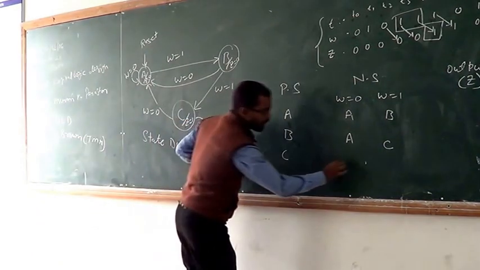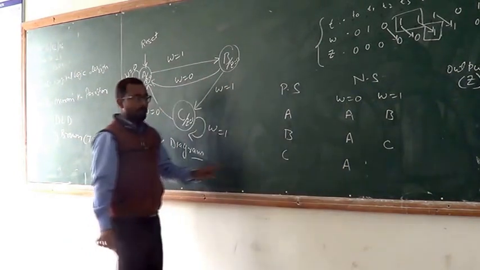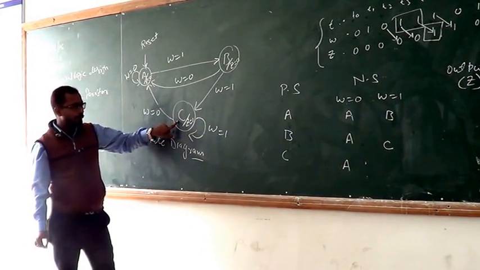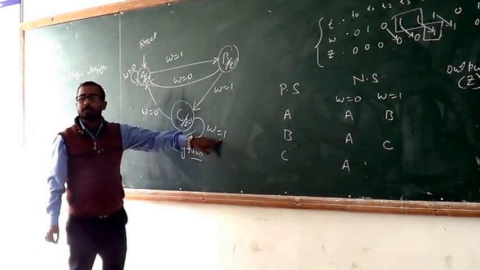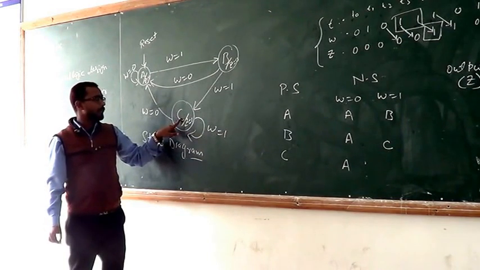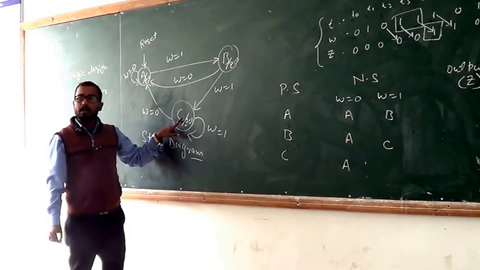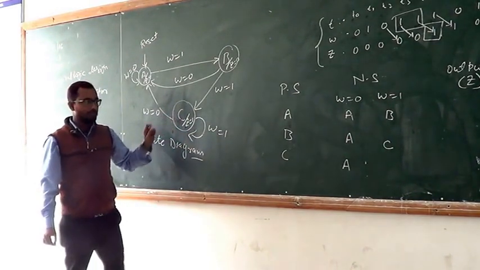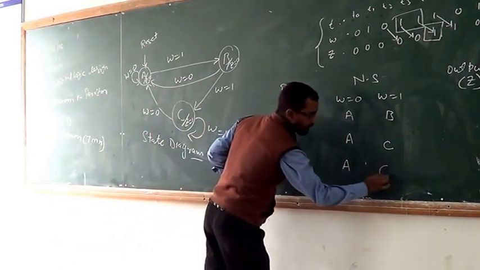We transit C to A. And if you are at C state and if W comes 1, then what will happen? You stay at the same place. That means you are presently at C, and when the input comes 1, you are staying at C, the same place.